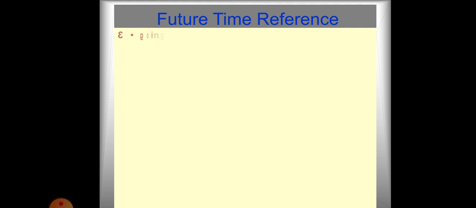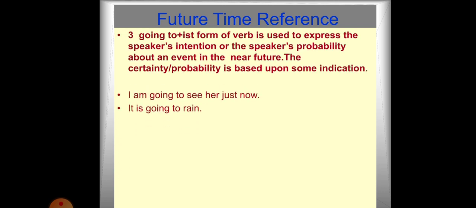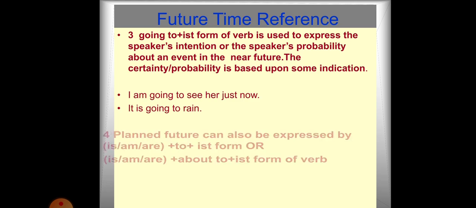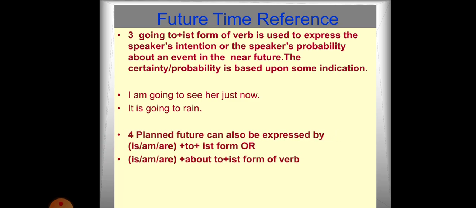Now future time reference. This use can also be called future continuous tense. Now as I did with you present continuous tense, that time I told you that I am going to Jaipur tomorrow. I gave you an example. Means for the future activity also you can use present continuous tense. Same way future tense can also be used to express this.